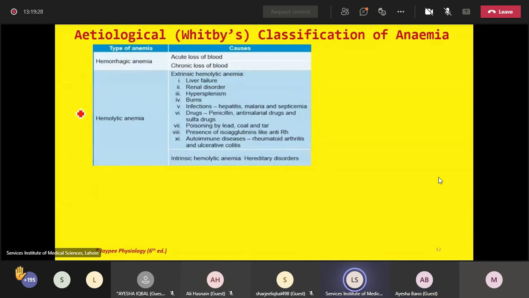The second type is hemolytic anemia. So what is hemolysis? Hemolysis means breakdown or rupture of the erythrocytes or the RBCs. Obviously, when the RBCs are destroyed, the hemoglobin content will be compromised, and this again will lead to an anemic picture. And we will label such anemia in which the RBC count is less than normal and the hemoglobin content is less than normal due to rupture of RBCs, due to destruction of the erythrocytes. Such anemias are labeled as hemolytic anemia.